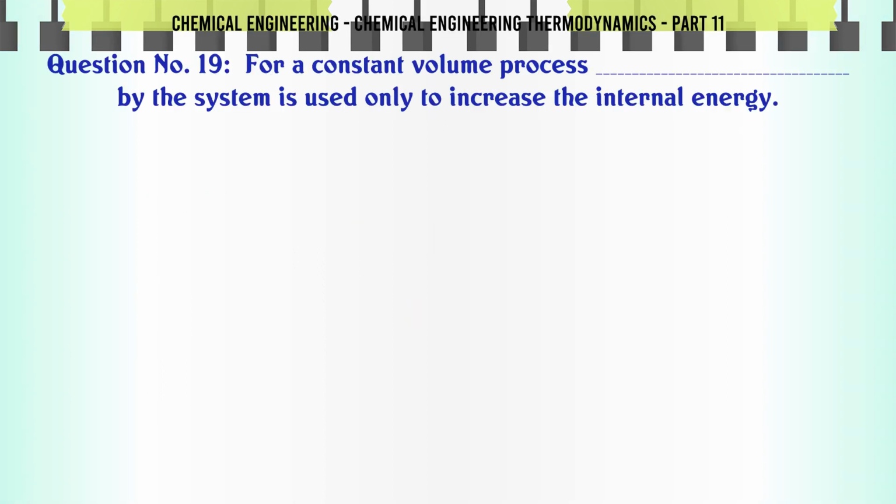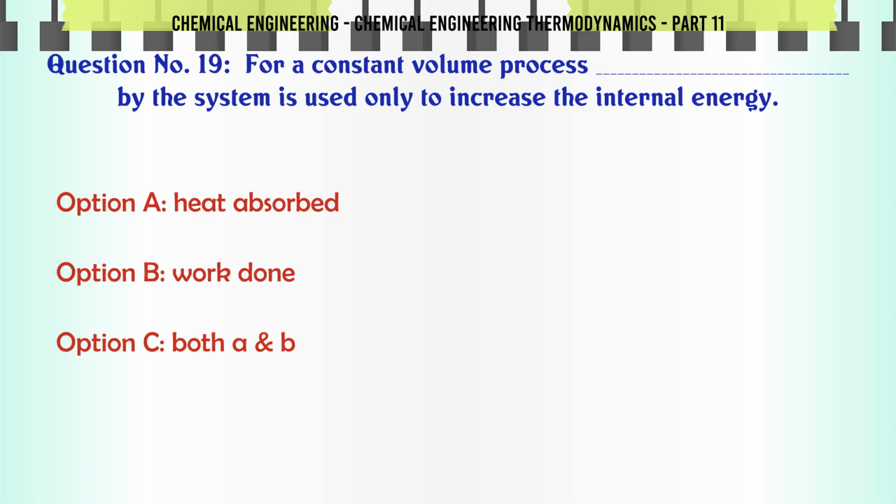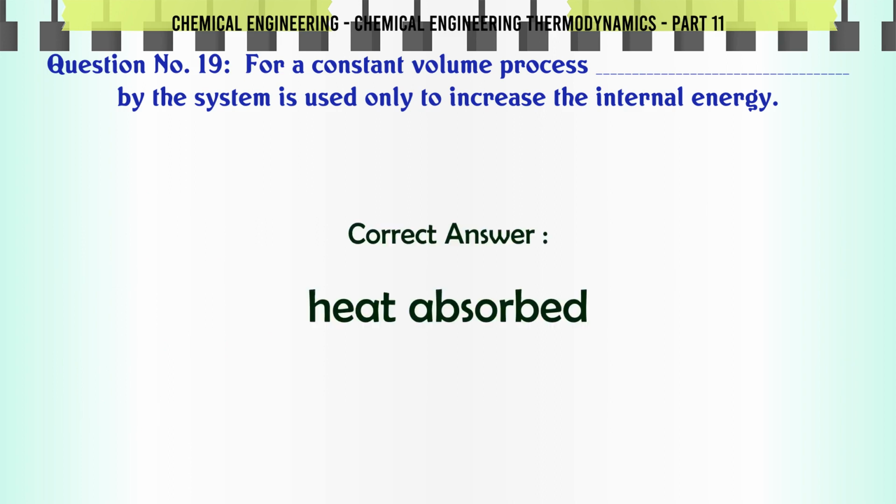For a constant volume process, ___ by the system is used only to increase the internal energy. A. heat absorbed, B. work done, C. both A and B, D. neither A nor B. The correct answer is heat absorbed.